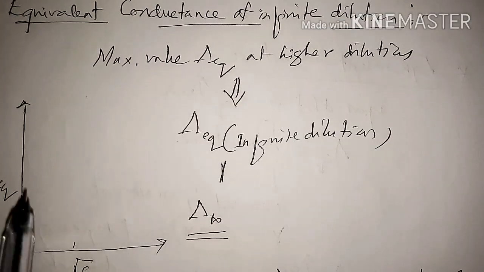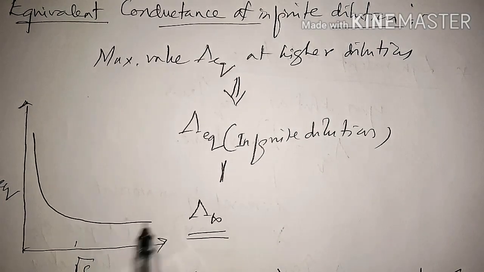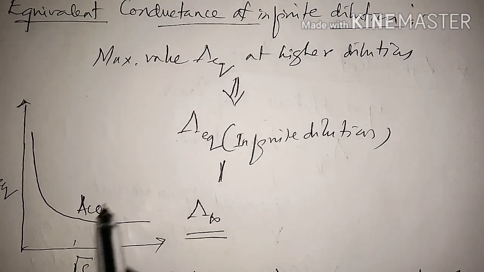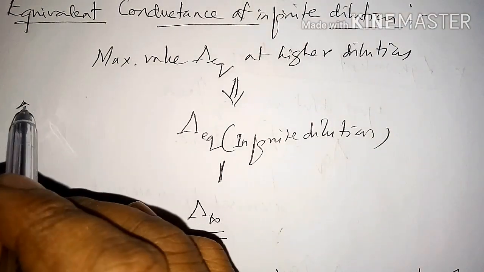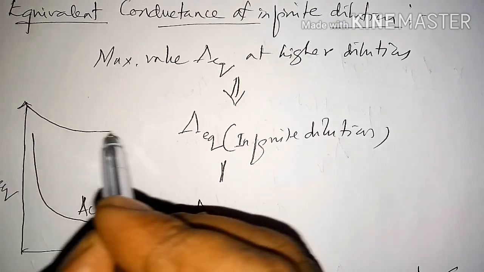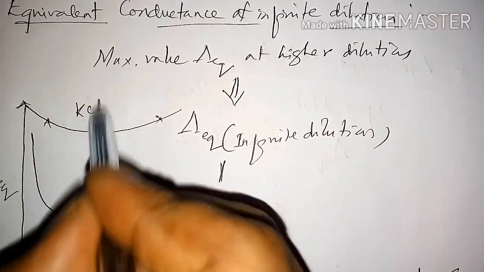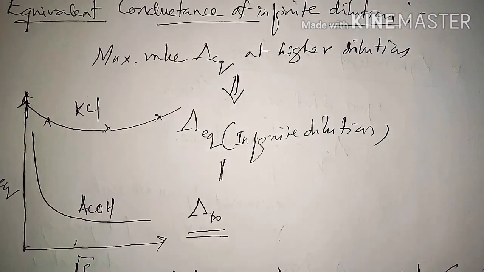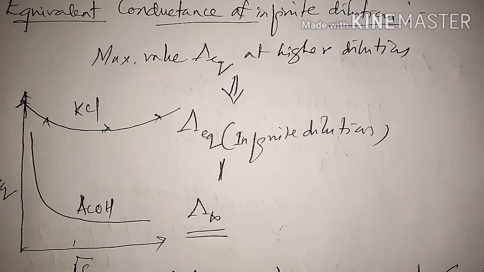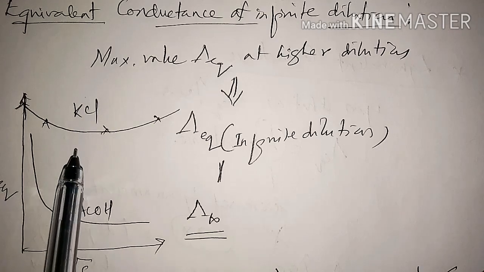That is the case with acetic acid. In the case of acetic acid, you will get a graph like this. So this is acetic acid. With respect to KCl, we will get a graph like this. So this is the strong electrolyte KCl. It reaches a maximum value at higher concentration.